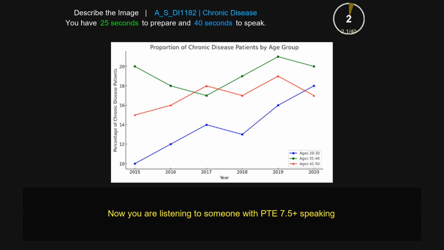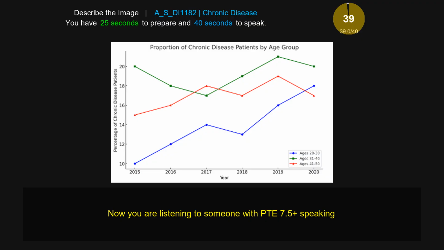The image shows a line chart which is about the proportion of chronic disease patients by age group. It also shows different information such as age 20 to 30 in blue, age 31 to 40 in green, as well as age 41 to 50 in red. In this image, we can see different numbers from 10 to 20 for the percentage of chronic disease patients. The information indicates different years from 2015 to 2020. In addition, we can notice in 2020, age 31 to 40 has the highest value, which is about 20.